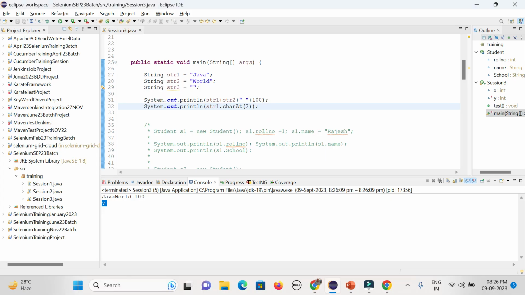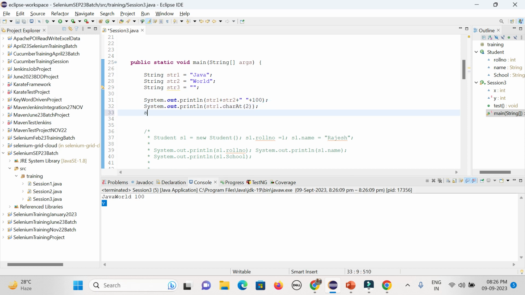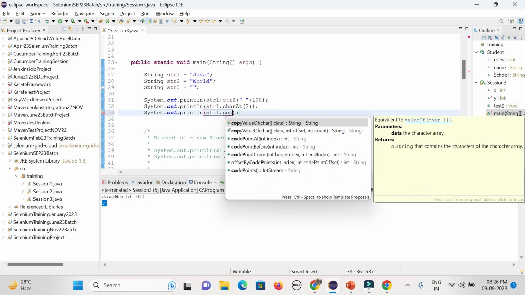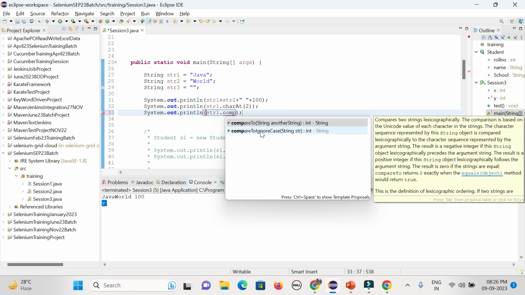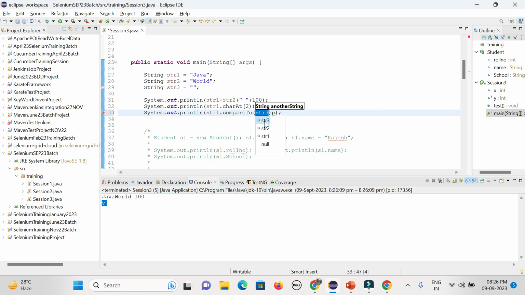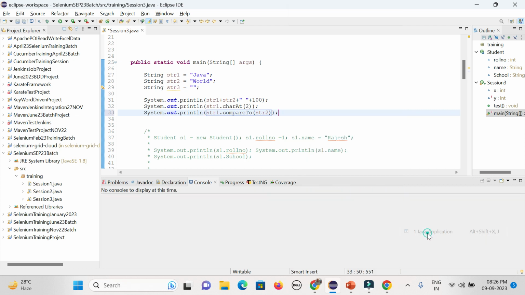Compare. In case you want to compare two strings whether they are equal or not, you can use compareTo. Say str1 dot compareTo, and compareToIgnoreCase. Ignore case means it will just ignore the case, as you already saw in the loop. And normal compareTo will not ignore case sensitivity. It will show you the details, but how the difference comes, I will let you know. It comes from the ASCII table. In Java there is an ASCII table available.